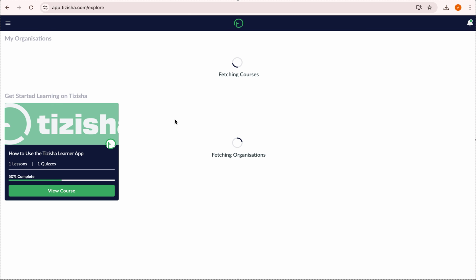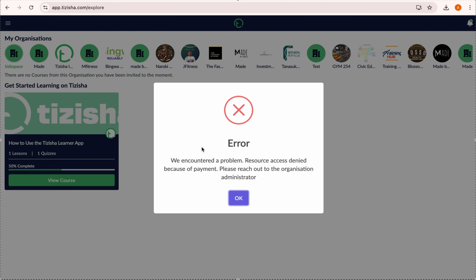Yeah, so this is the account, right? So you might come across such an error. You should not panic. This is basically an error that tells you so-and-so organization has not made a payment for the license, so you're restricted in getting access to their course content. Until they make a payment for their license, you won't get access to this.